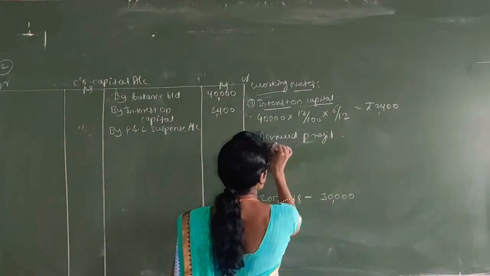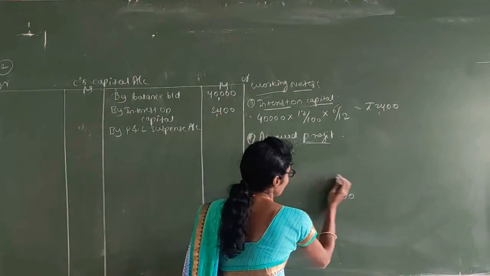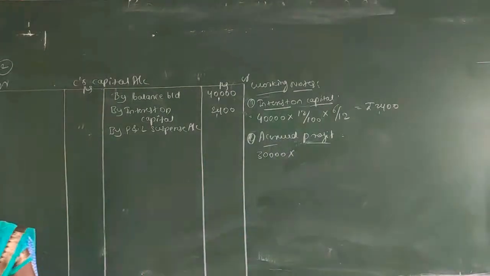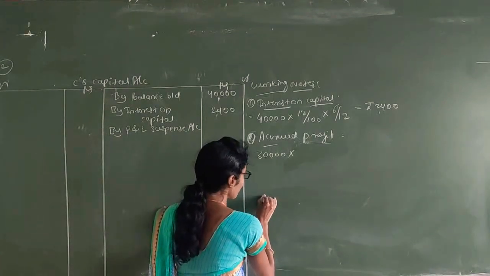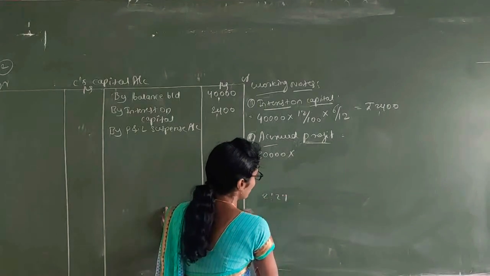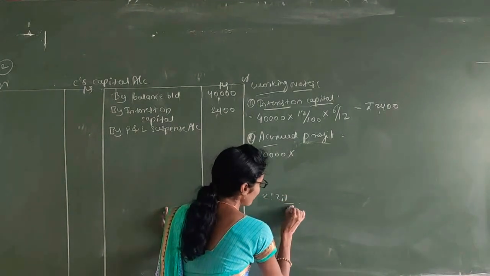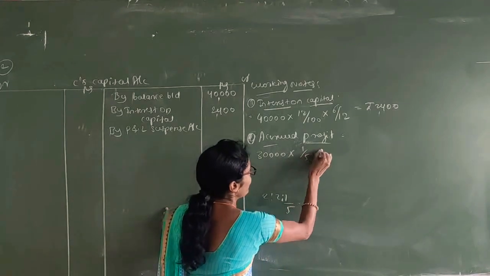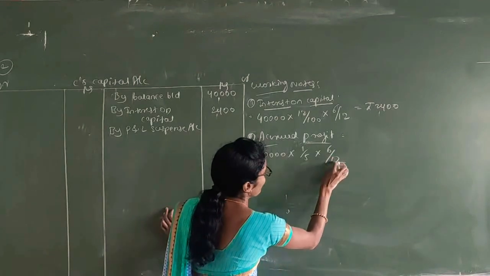His share is 1 divided by 5, into 6 divided by 12.